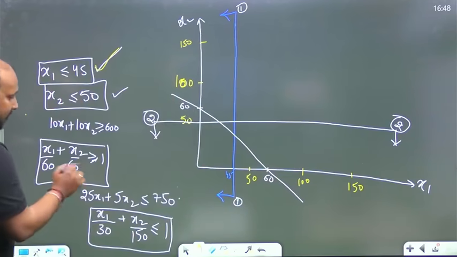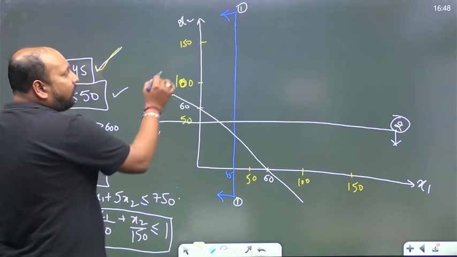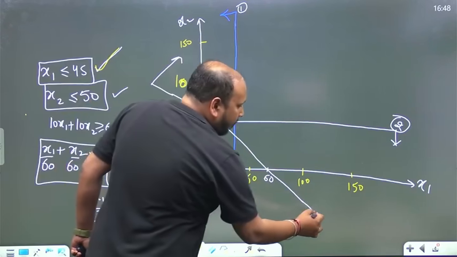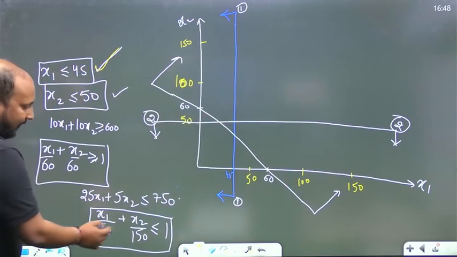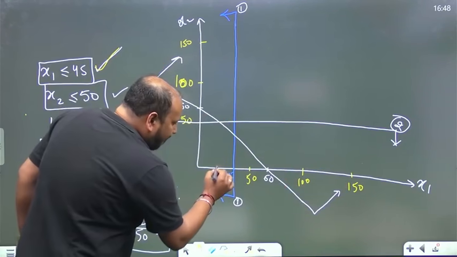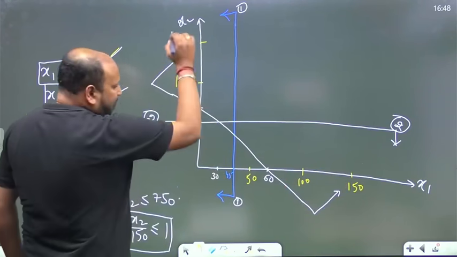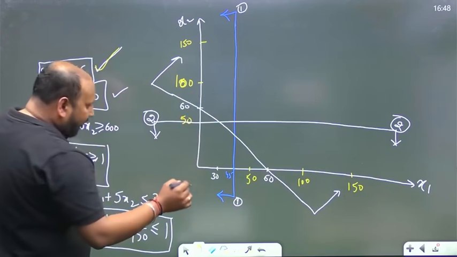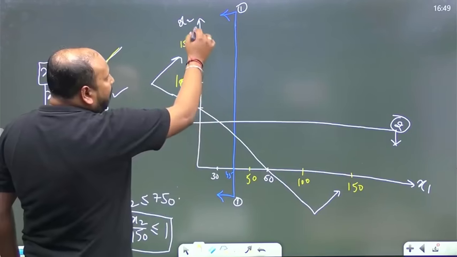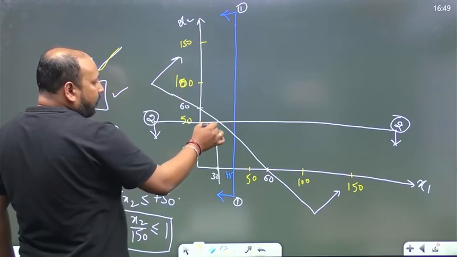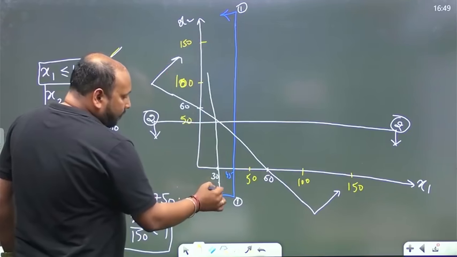Okay, so (x1 plus x2) over 60 greater than or equal to 1. That means the arrow will be away from the origin. Right. And the last one, 30 and 150. 30 will be somewhere around here, and 150 is somewhere around here. So with 30 and 150 we will have a graph something like this, less than or equal to.